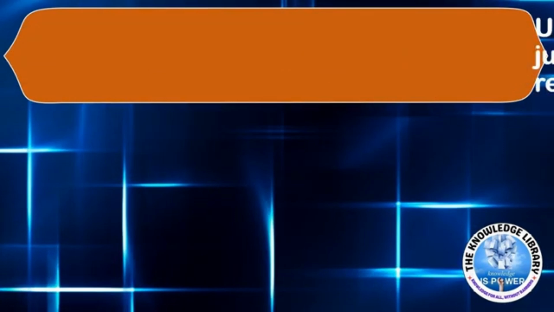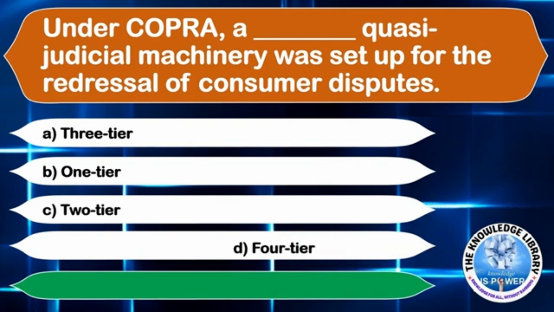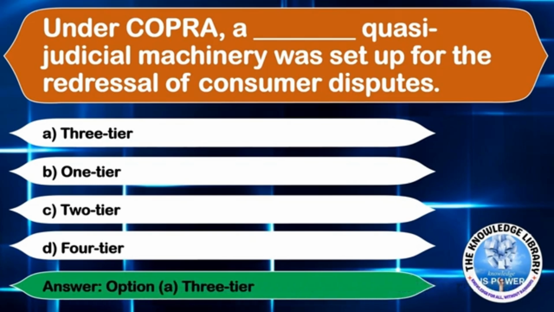The next question is, under COPRA, a dash quasi-judicial machinery was set up for the redressal of the consumer disputes. Option A, 3-tier. Option B, 1-tier. Option C, 2-tier. Or option D, 4-tier. The correct answer is option A, 3-tier.